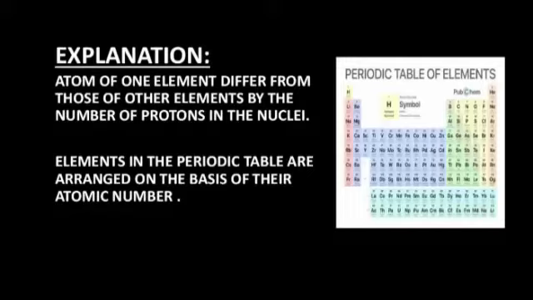Like hydrogen has atomic number 1, so it has the first position in the periodic table. Similarly, helium has atomic number 2, so it has the second position in the periodic table. Lithium has atomic number 3, so it has the third position in the periodic table, and so on. So elements in the periodic table are arranged on the basis of their atomic number. So we can conclude here that atomic number is the number of an element.